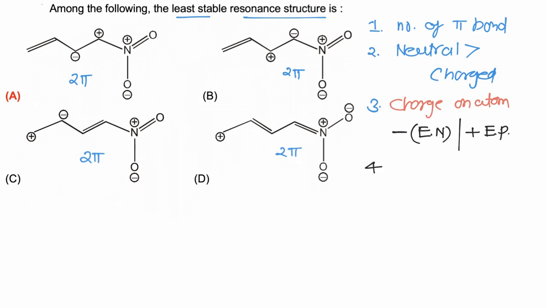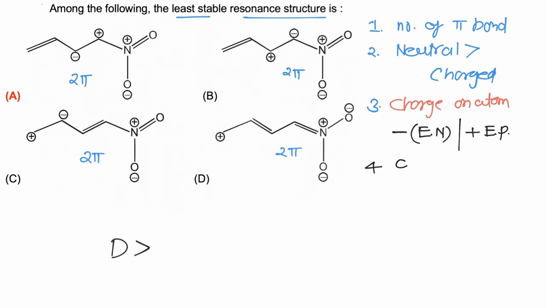Now if we consider option A, then negative charge is present on oxygen and carbon. In second case, negative charge on oxygen and carbon. In third case, negative charge on oxygen and carbon. In fourth case, negative charge is present on both oxygen atoms. So among A, B, C, D, D is most stable because negative charge is present on more electronegative atom. Now from A, B and C, we cannot compare on the basis of charge.